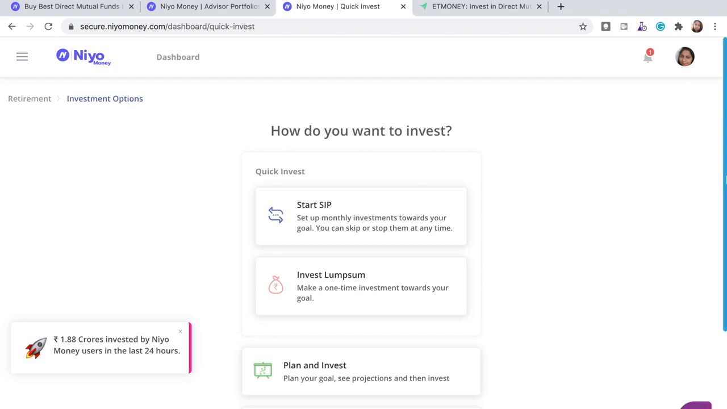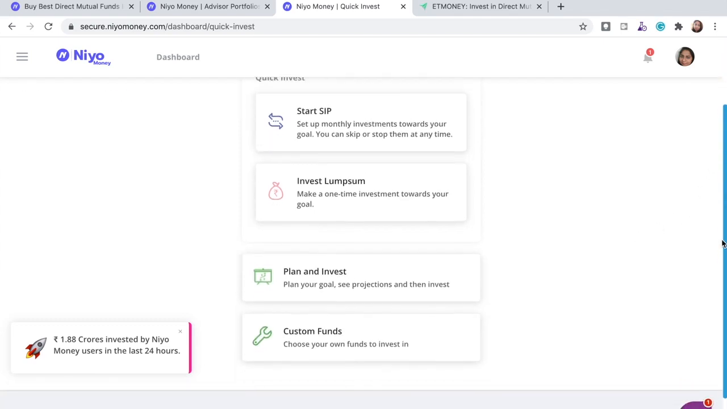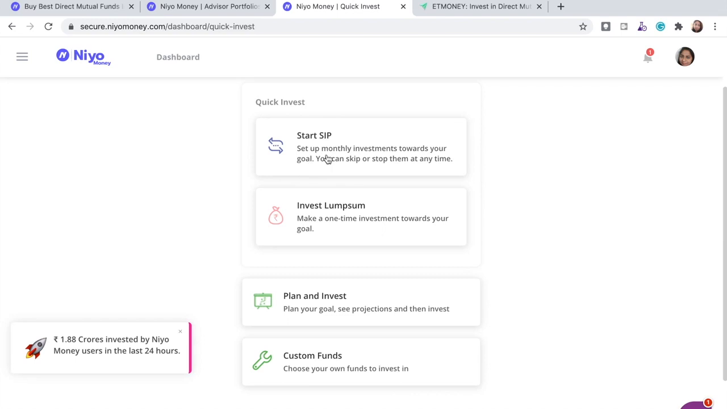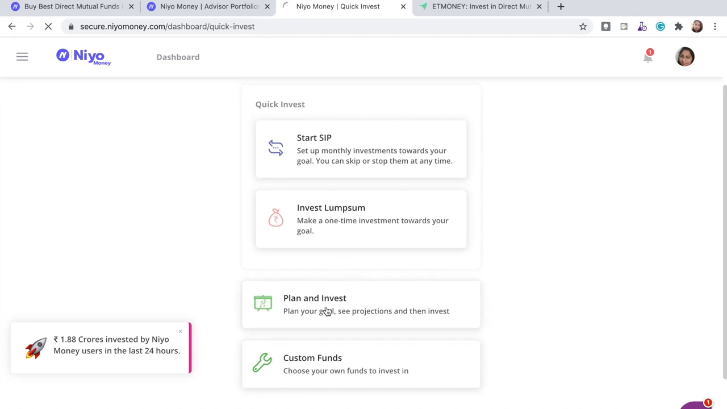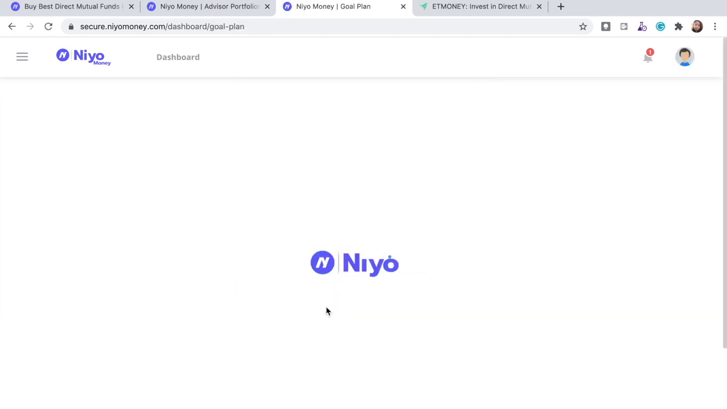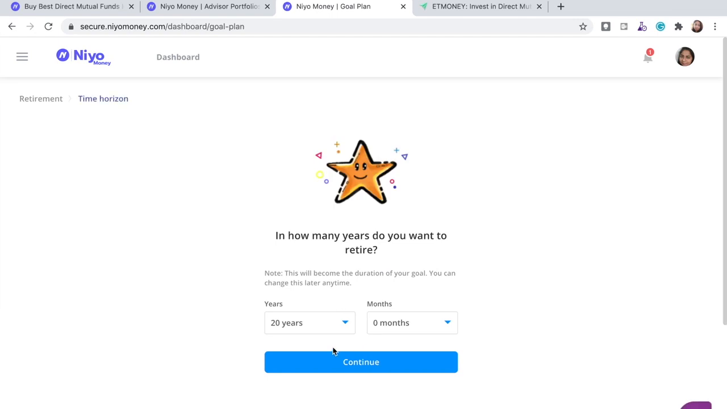and here I have many options. I can directly say quick invest. I can just click on start SIPs or invest a lump sum. But if you really want to plan, you can also click on this plan and invest. Now what this does is it asks you a few questions, so you would need to answer them. Let's assume that I want to save for maybe 10 years from now.